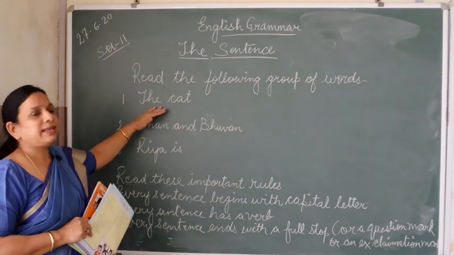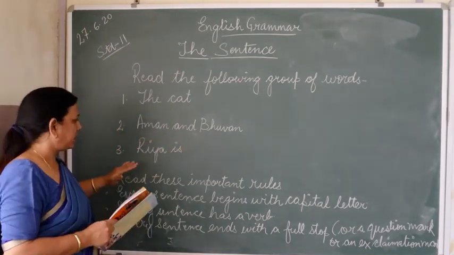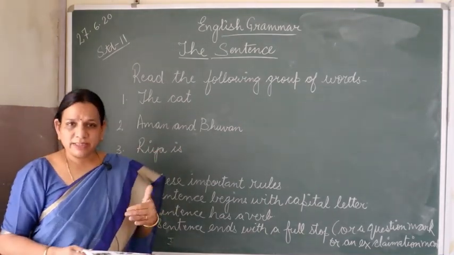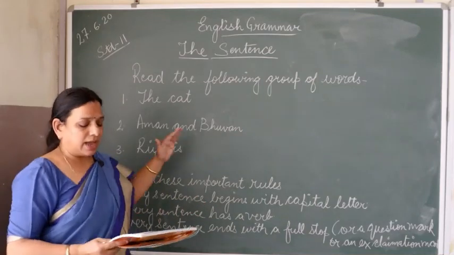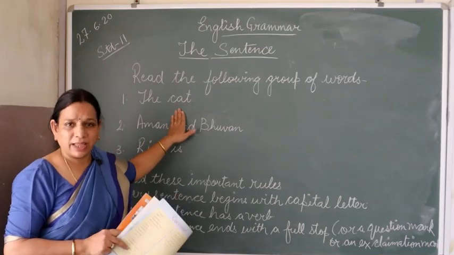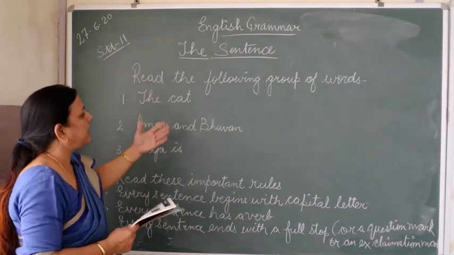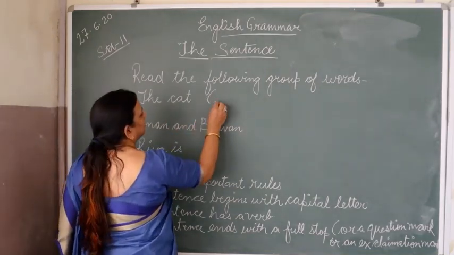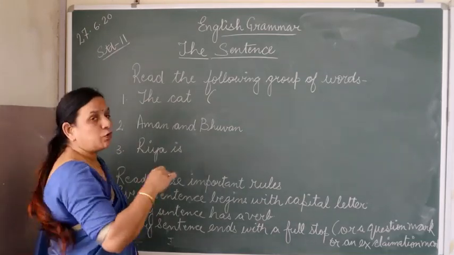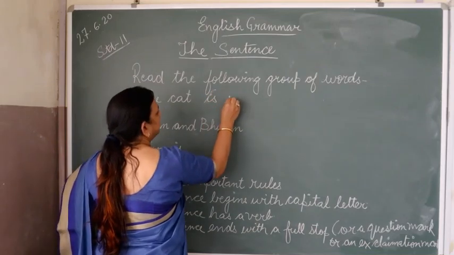First is the cat. Second is Aman and Bhuvan. Third is Riya. Now do you find these group of words making any complete sense? Are you finding it complete? Are they giving you any meaning? No. The cat can be anything. Like the cat is, we can write to form a sentence, to form the complete sense, we have to write in front of it like the cat is sitting.